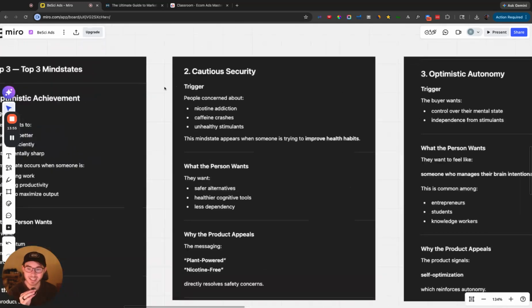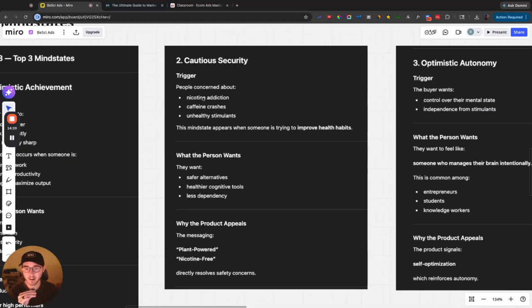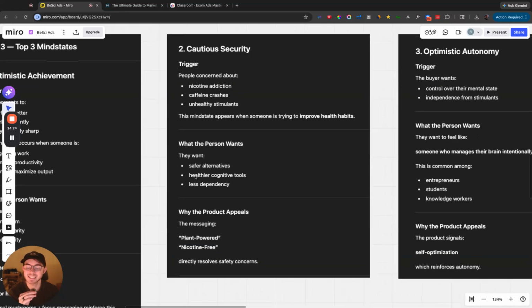The next one is cautious security. Especially when it comes to these pouches, I've seen a lot of marketing around how people are just wanting to get off Zyn, right? They want to get off the nicotine pouches. They don't want to be addicted to nicotine anymore, but they want an alternative that's going to fill the void in the meantime while they get off the nicotine, or they can kind of replace it and try to get off the dependency. So they care about and are concerned about nicotine addiction, and what they want is a safe alternative, right?